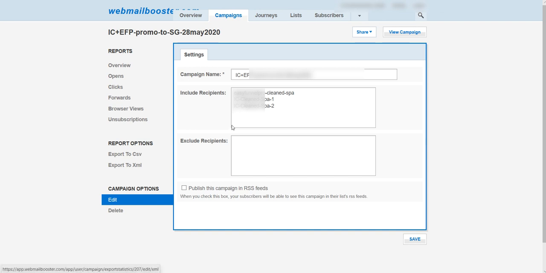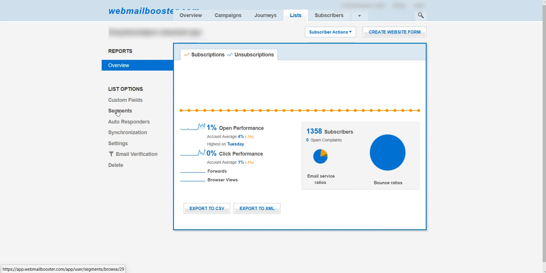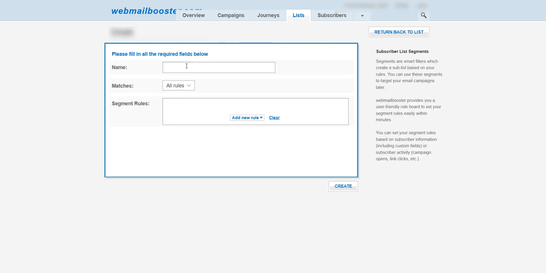Knowing this, I'm going to each list and create a segmentation. In this example, this is the first list. I'm going to click it and create segments. As you can see, I created one already. I'm going to replicate it, correct? So I'm going to create a new segmentation. I'm going to type a name for this specific segmentation. This is only going to be a test for this video demonstration.